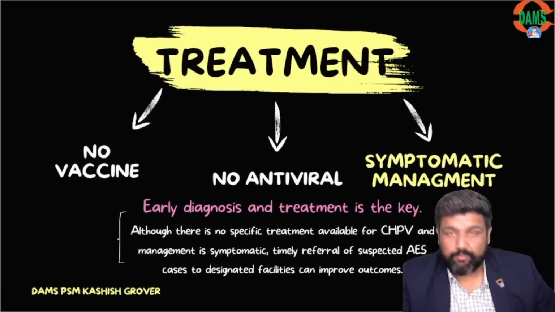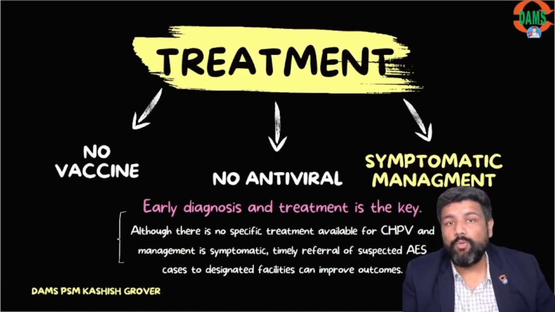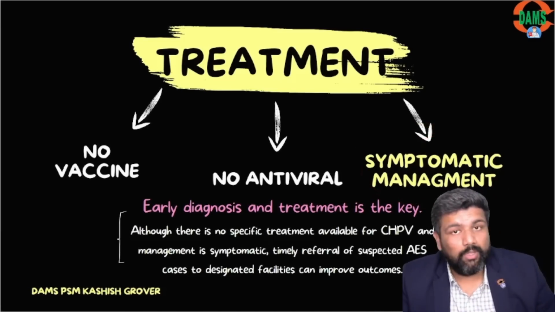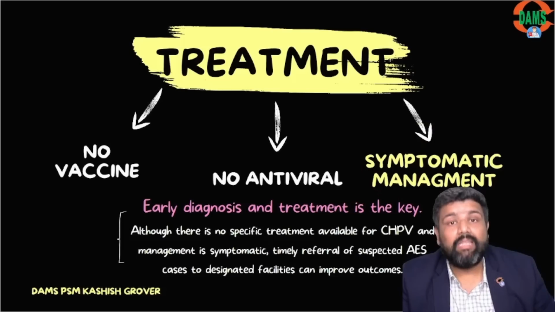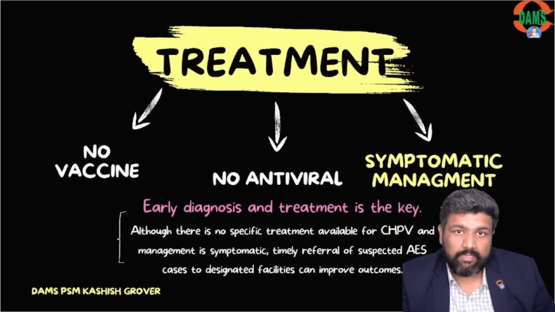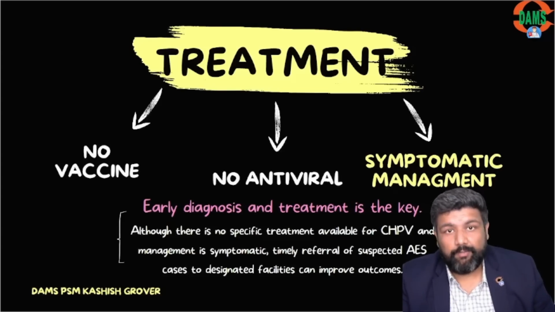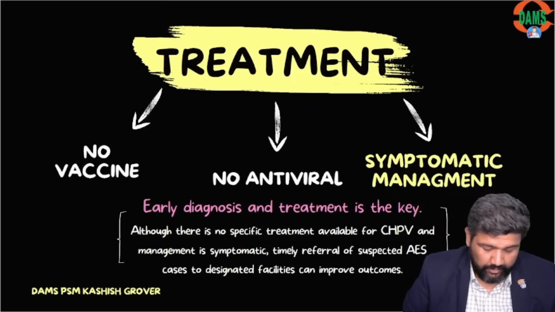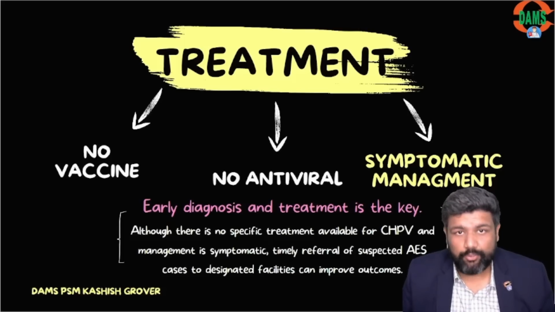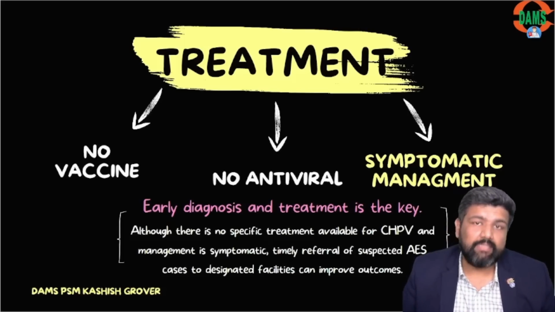Now, if I talk about the treatment, guys, there is no antiviral here. There is no antiviral, there is no immunoglobulin, there is no vaccine. The only thing we can do is symptomatic management. The key here is early diagnosis and treatment. As early as possible, if we diagnose the disease, we can better provide symptomatic treatment. We can prevent secondary bacterial infections. We can maintain fluid and electrolytes. So there is no specific treatment. The only thing beneficial here is timely diagnosis and referral, so that the case can be managed symptomatically.